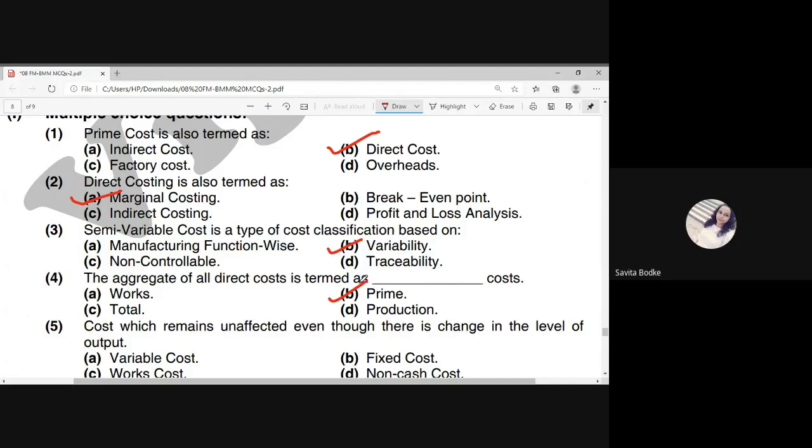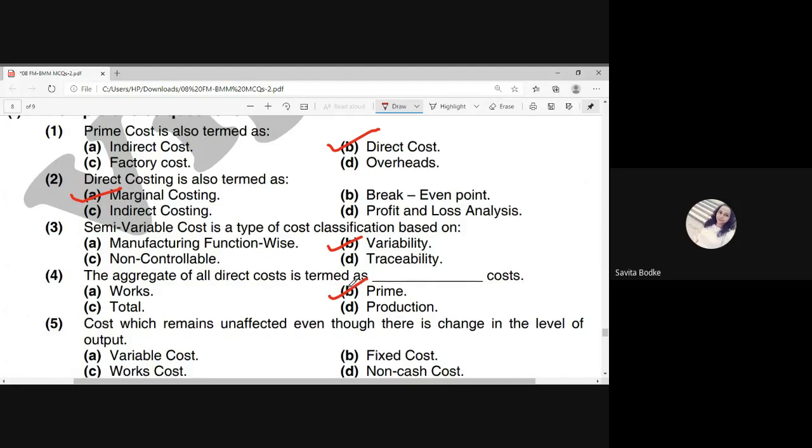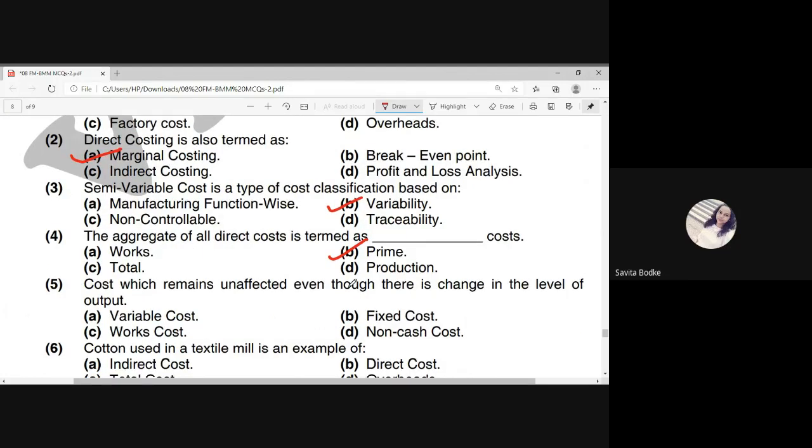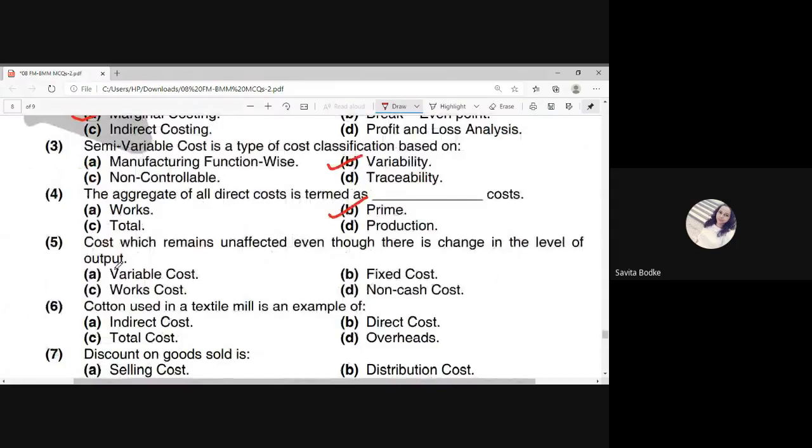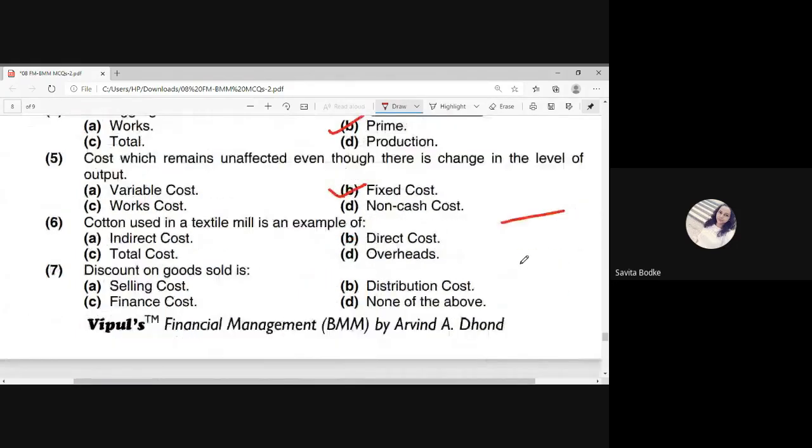Now the next one, the fifth one: the cost which remains unaffected even though there is a change in the level of output, means the cost which is always fixed. That is nothing but, yes, your guess is correct, that is fixed cost.